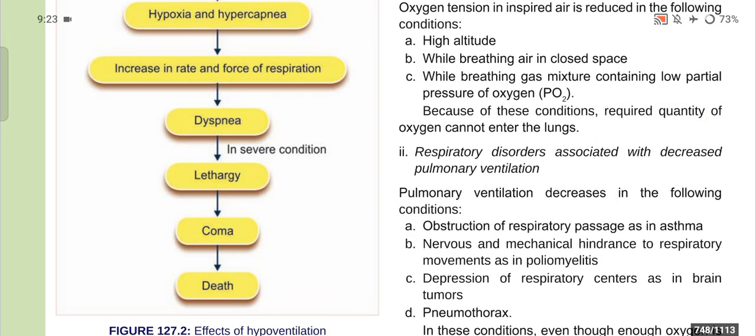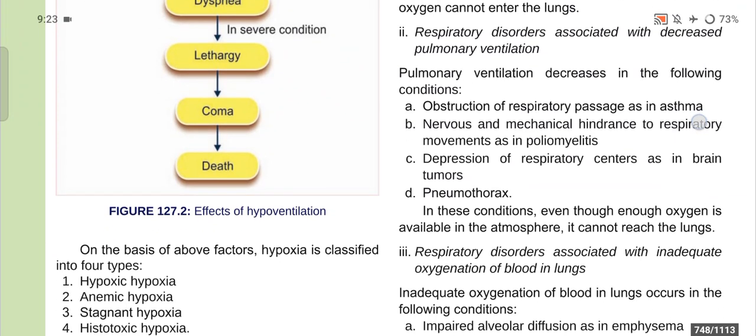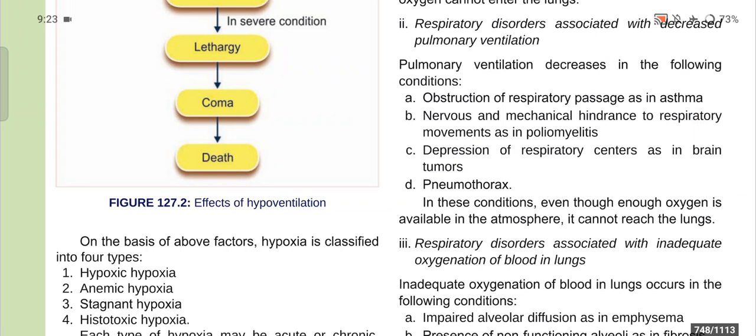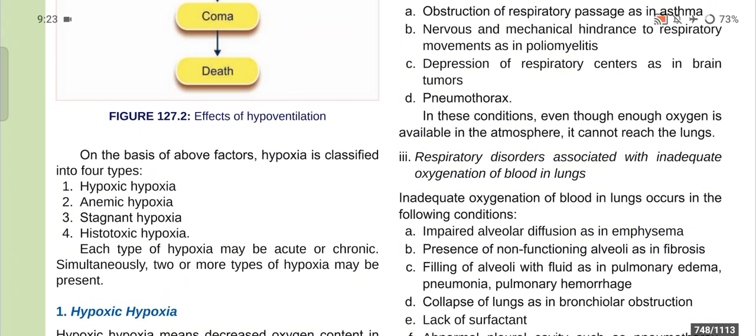Number two is respiratory disorders associated with decreased pulmonary ventilation, and pulmonary ventilation decreases in conditions like obstruction of respiratory passage as in asthma, nervous and mechanical hindrance to respiratory movements as in poliomyelitis, depression of respiratory centers as in brain tumors, and pneumothorax. In these conditions, even though enough oxygen is available in the atmosphere, it cannot reach the lungs.